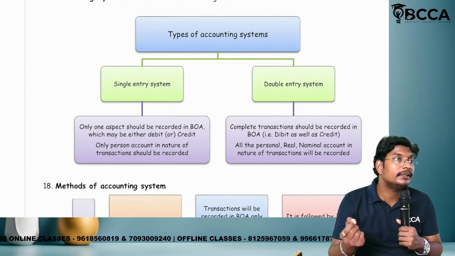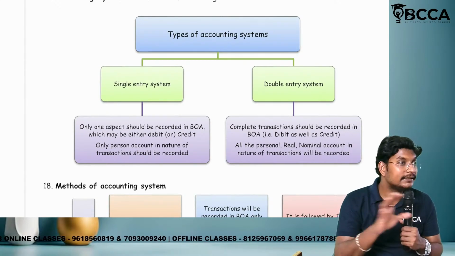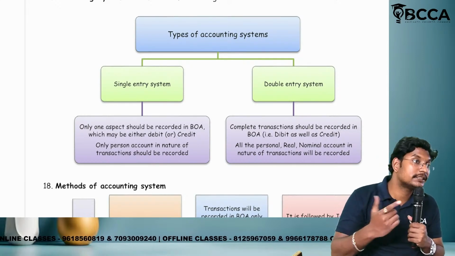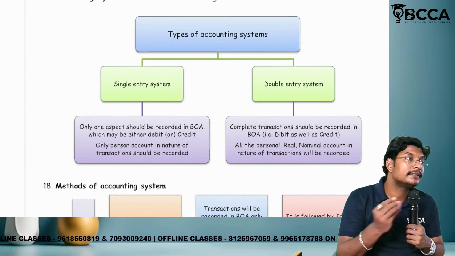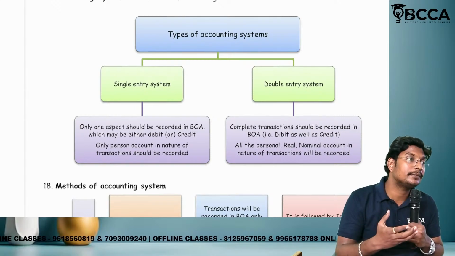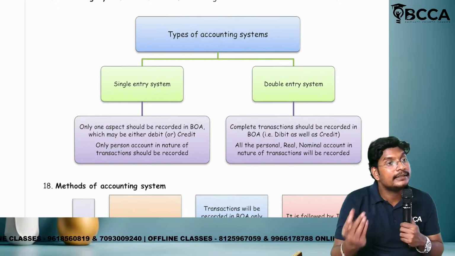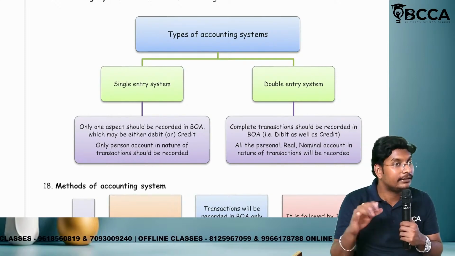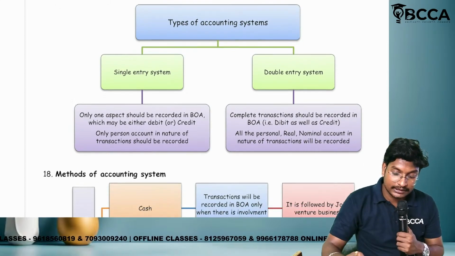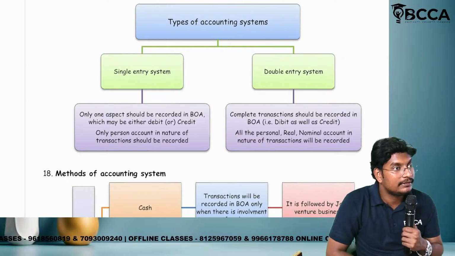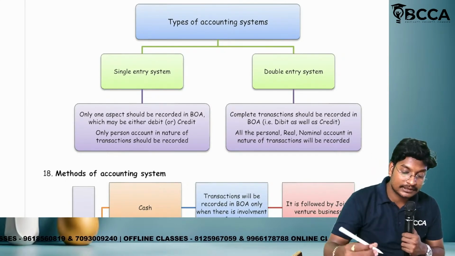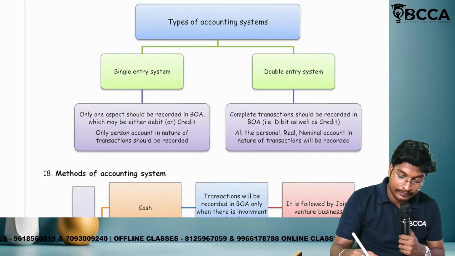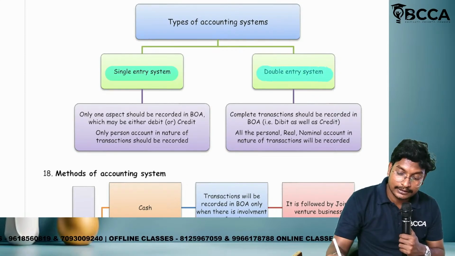In order to record in the journal entry format, the single entry system is not useful to us. Then which system will be useful? The double entry system. Why? In the single entry we record either the debit asset or the credit asset, but in the double entry system we record both. What is the meaning of debit and credit? We will discuss in the next class. So this is the manner. Manner means how to record. How many systems are there? Two systems: single entry system and double entry system.